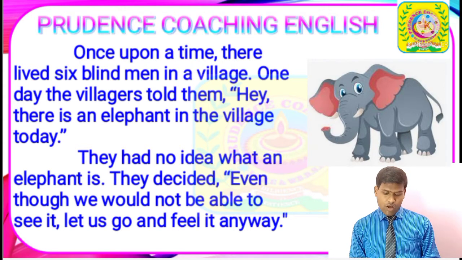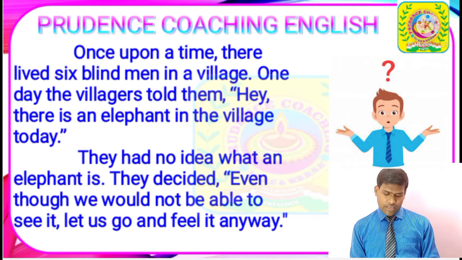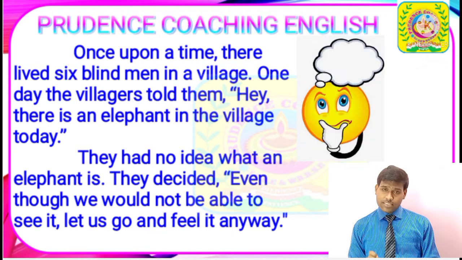Next, they had no idea what an elephant is. They decided, even though we would not be able to see it, let us go and feel it anyway. So the six men together decided that we should go to touch the elephant and feel it, though we are not able to see it with our eyes.